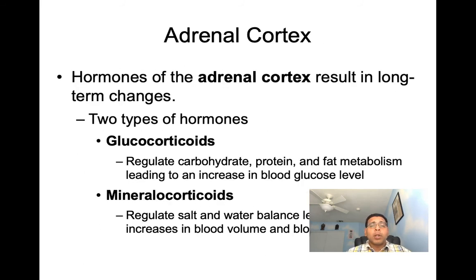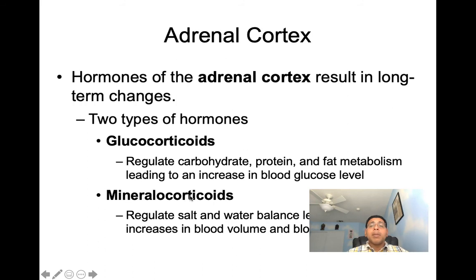All right, next then let's check out the adrenal cortex. Now, when we talk about the adrenal cortex, you'll see its hormones are going to result in long-term changes. The two hormones I want you to know about here are going to be glucocorticoids and mineralocorticoids. Glucocorticoids, they regulate carbohydrate, protein, and fat metabolism, leading to an increase in blood glucose levels. So you can think of glucose, glucocorticoids. Glucocorticoids are going to help increase blood glucose levels.